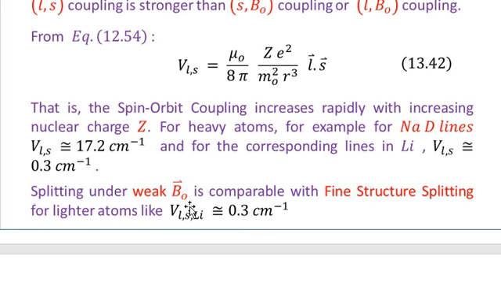So the splitting under weak B naught is comparable with the fine structure splitting for sodium atoms, like VLS for the lithium atom, which will be of the order of 0.3 centimeter inverse. Such a splitting can also be observed under weak magnetic field B naught. So the fine structure splitting will be of the same order as that of the splitting observed under weak magnetic field B naught.